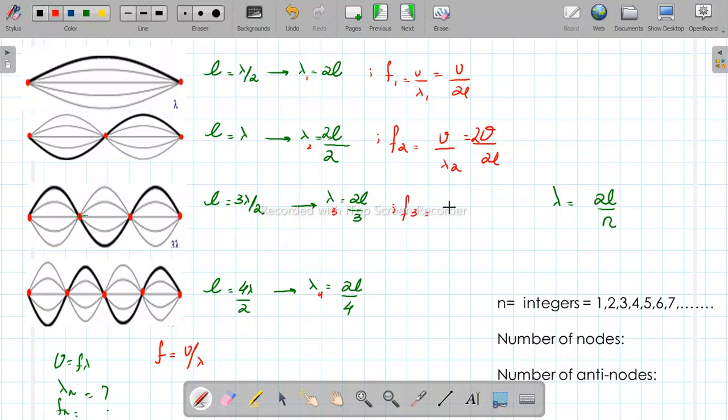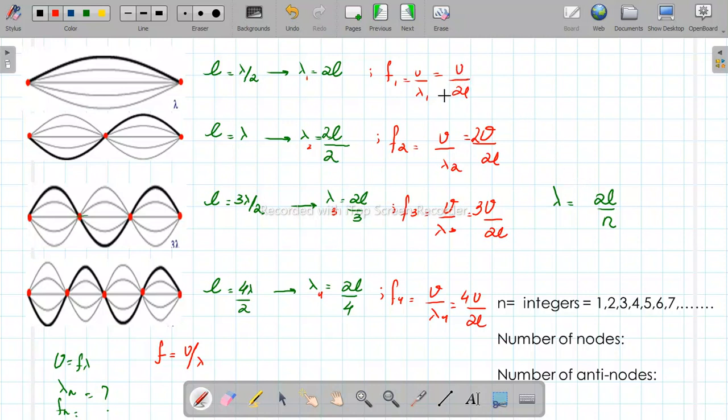Then F3 should be V over lambda 3. This lambda 3 is 2L over 3. 2L, this 3 right here. And then this F4 is V over lambda 4. This lambda 4 is 2L over 4. 2L, 4 here. Now, let's just see the resemblance.